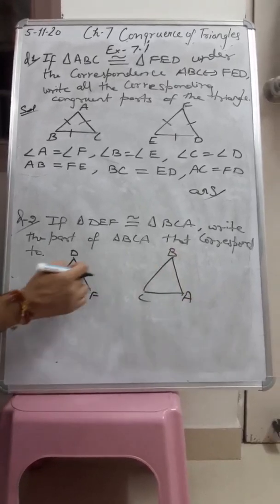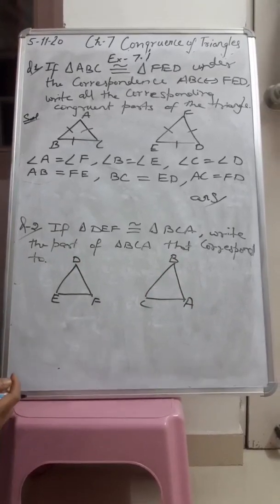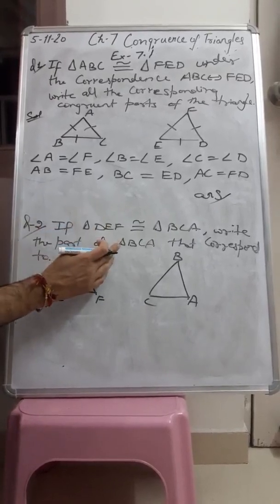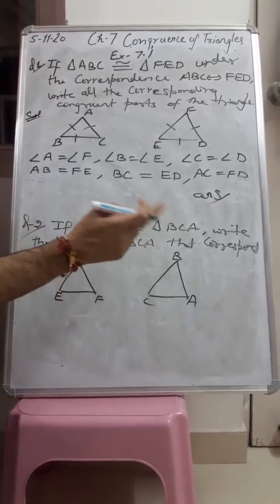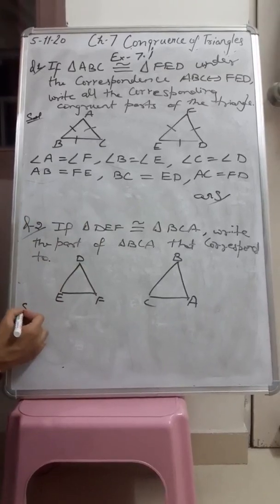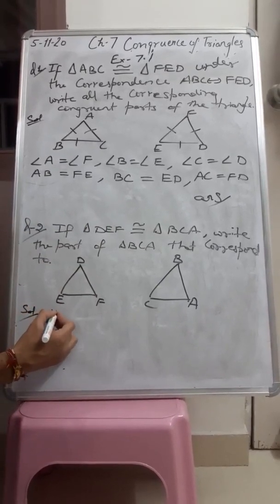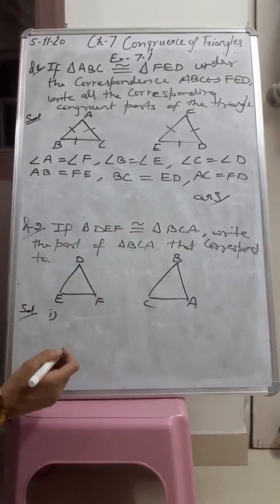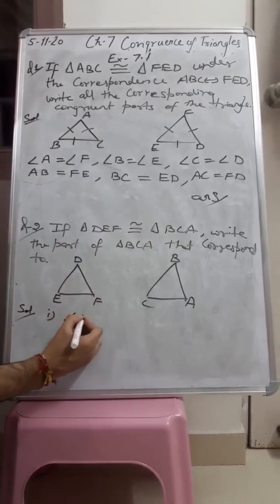These are your two congruent triangles, and we have been asked to write down the corresponding parts of triangle BCA. Here we have been given parts of triangle DEF.